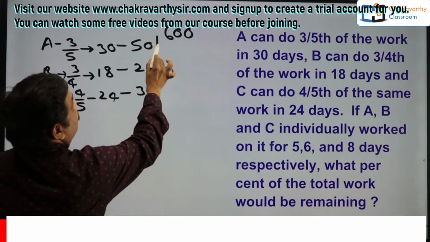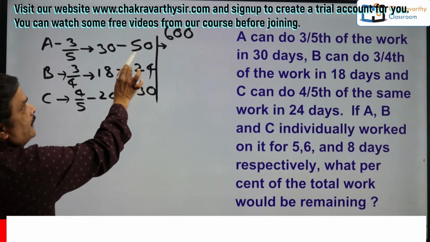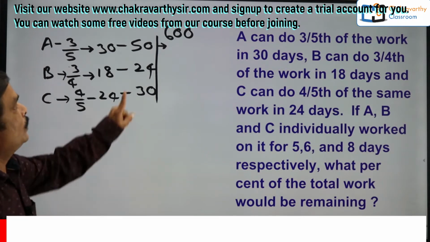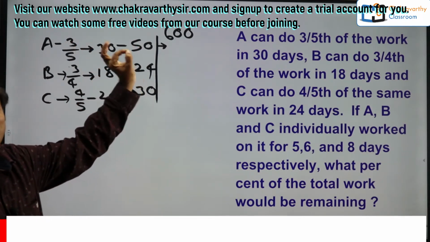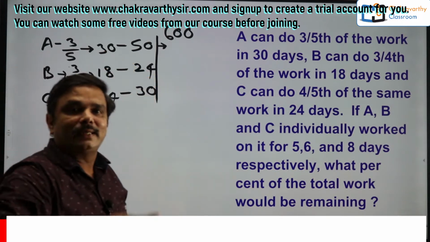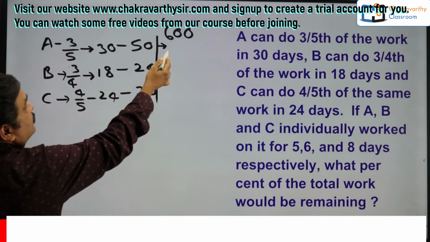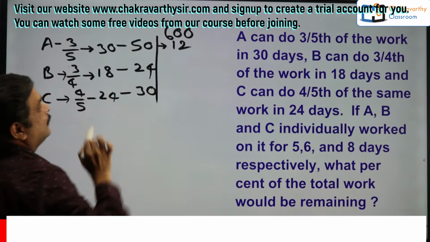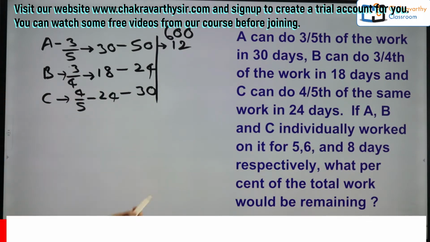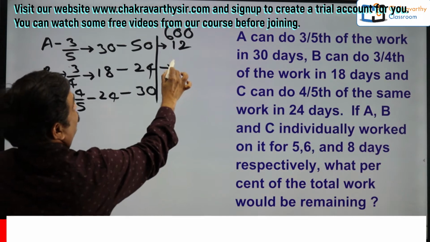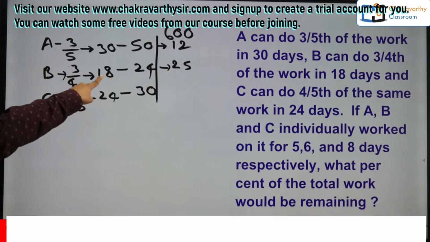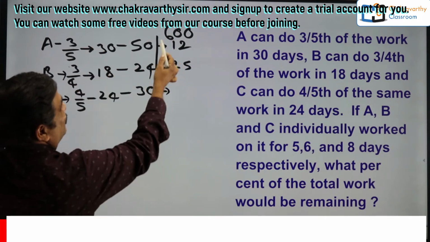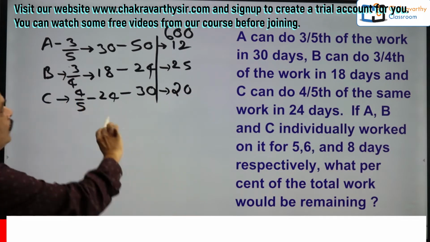Now what is A's efficiency? A takes 50 days to complete 600 units of the work. That means in one day A must do 600 by 50 units of the work. That is A's efficiency. 600 by 50 is 12. So A's capacity is 12 units per day. Similarly B and C. For 24, that is 25 times. Yes or no? 25 into 24 is 600. Next, this is 30. 30 means 20 times. 30 into 20, 3 2s are 6, right?